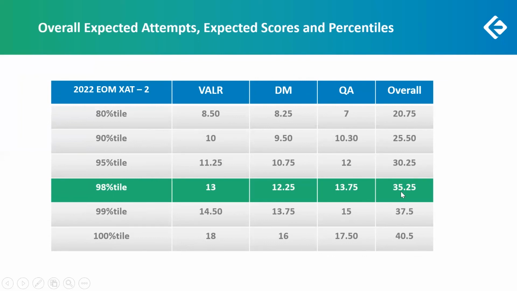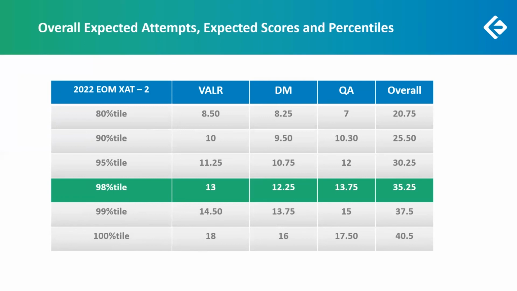An overall score of 35.25 fetches you a 98 percentile. An overall score of 37.5 fetches you a 99 percentile. An overall score of 40.5 fetches you a 100 percentile. These are the overall scores and the percentiles.